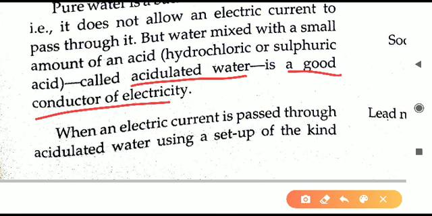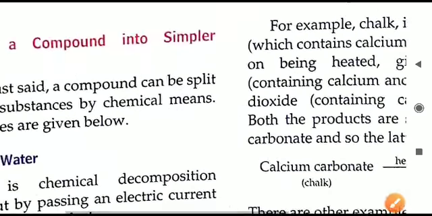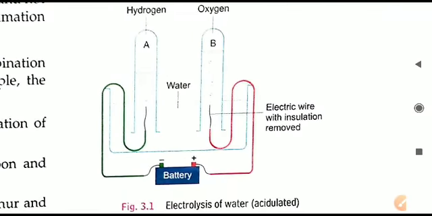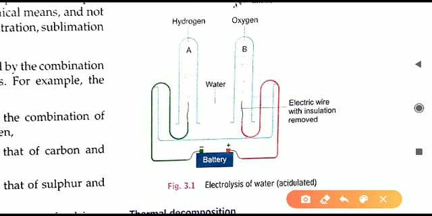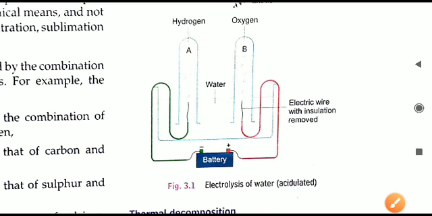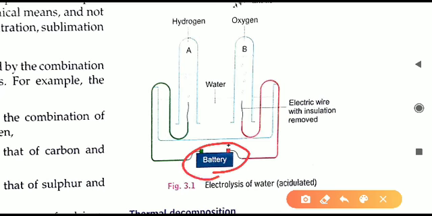Now in this acidulated water, what will we do? We will conduct electricity. Whenever this electric current is passed through the acidulated water, electrolysis of water is done. You can see the diagram in the book. In this setup we are taking a container. In this container water is filled, and above this we have taken two jars. Empty jars are there, and here you can see a battery to conduct electricity, connected through wires.